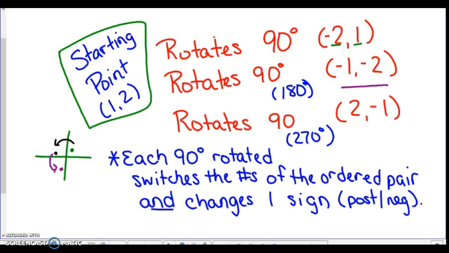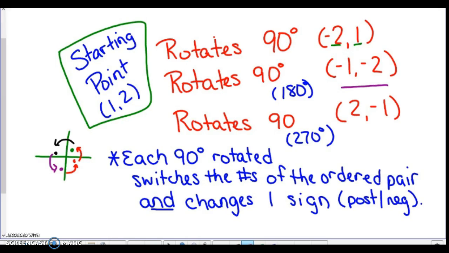So at the 180 degree mark, we're at the exact same numbers, just one is positive and one is negative. And then the last one is going to rotate one more time, and we're going to land at 2, -1. So right in here. And then from there, we're going to rotate back up to the 360 degree mark.